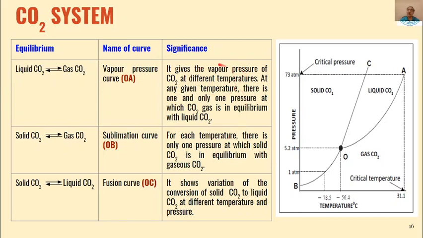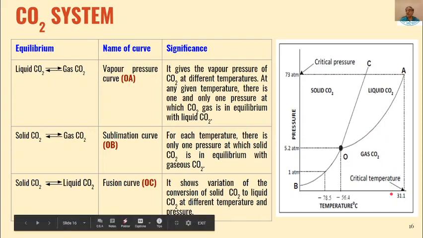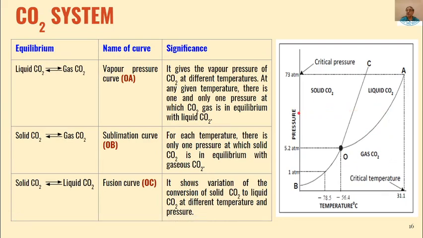So here also, by knowing the two variables, temperature and pressure, we can know the value on each curve. Say OA, this is the vapor pressure curve. At any point, say this point, there will be a definite value of temperature and a definite value of pressure, below which or above which the liquid will change into gas or gas will change into liquid. So variation of pressure or temperature will change the equilibria from liquid to gas or gas to liquid on this curve.